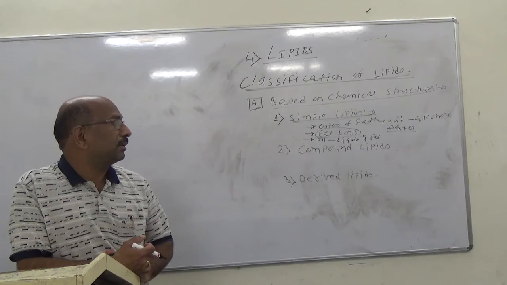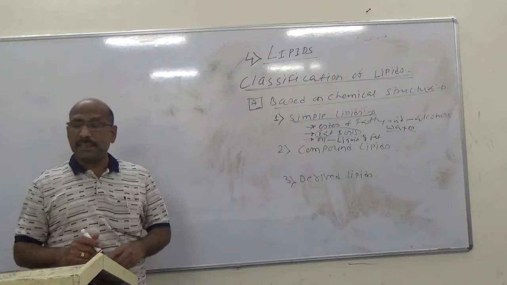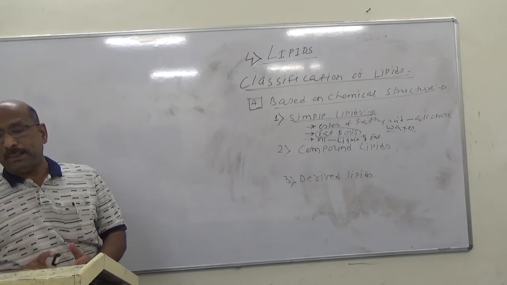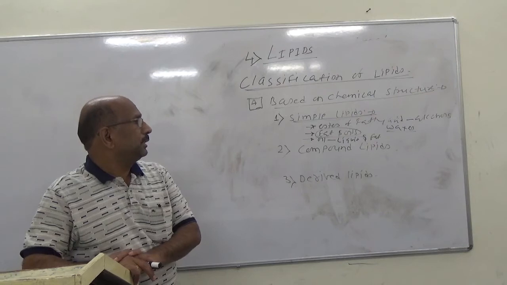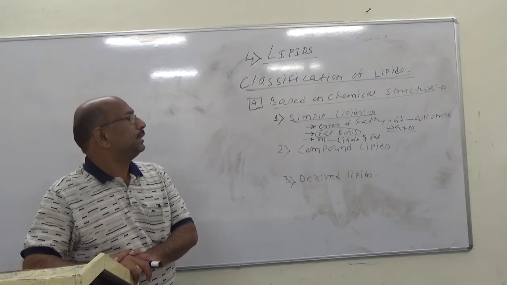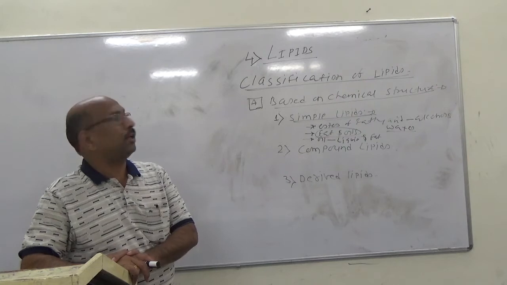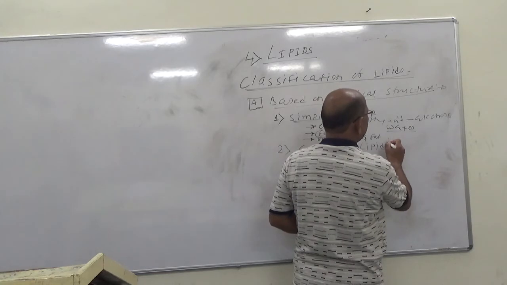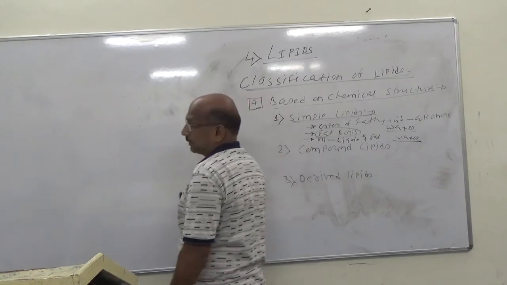Free fatty acids play an important role in animal physiology. So the fats, oils and the waxes are the examples of the simple lipids.